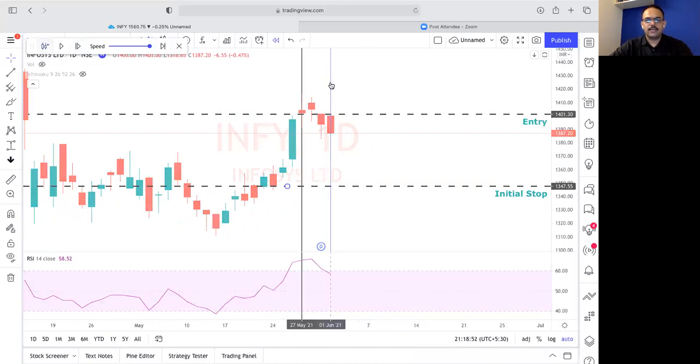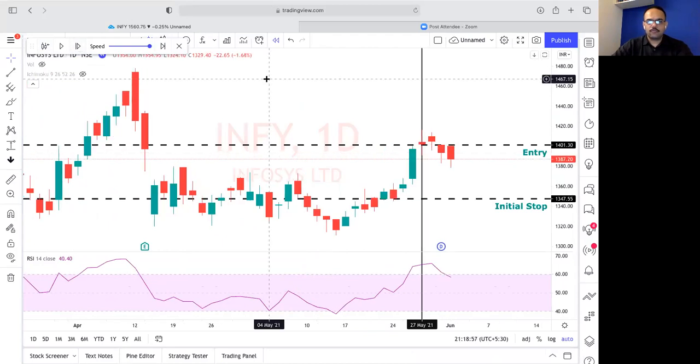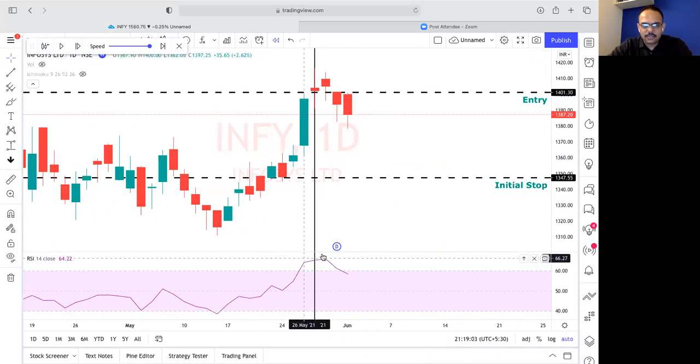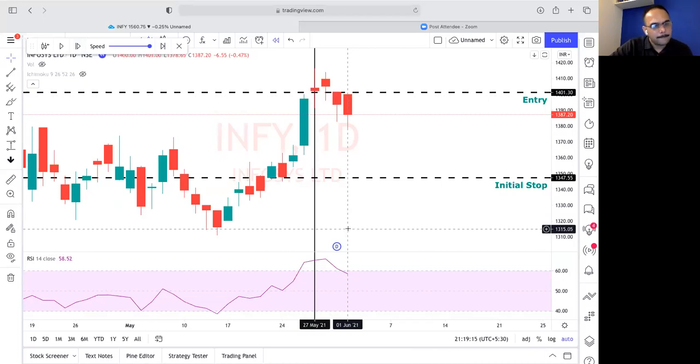So anyway, see what happened. With this candle, can you see this candle? The RSI was above 60, and because of this candle, the RSI has gone below 60. How many of you can see this? Type yes. Can you see that the RSI has gone below 60? So we were all the time waiting for this event to occur.